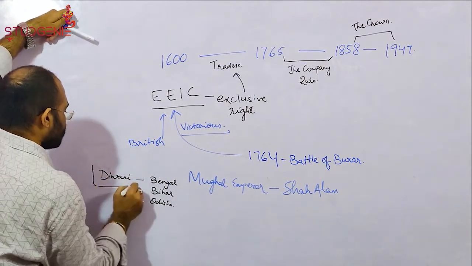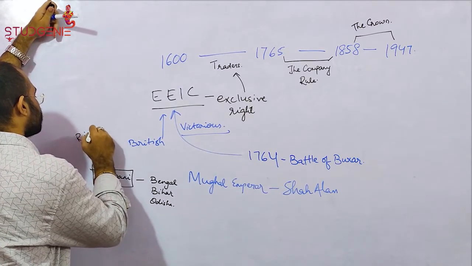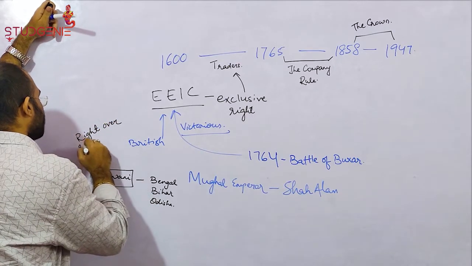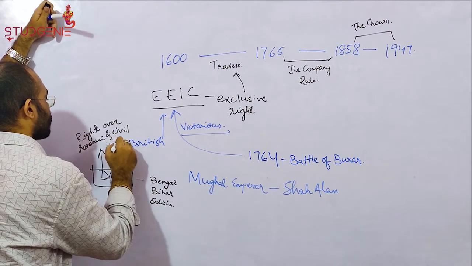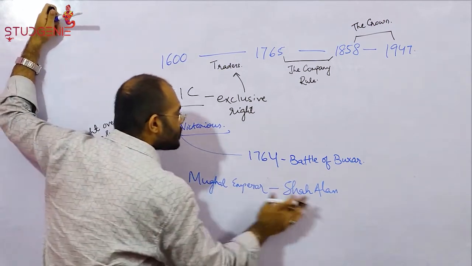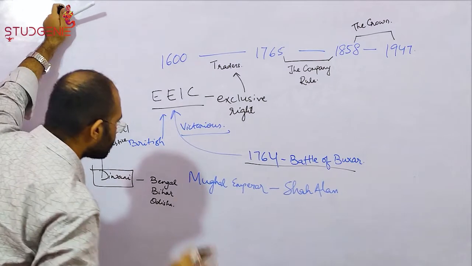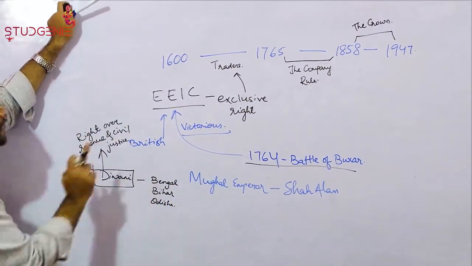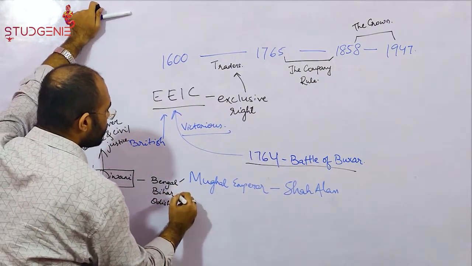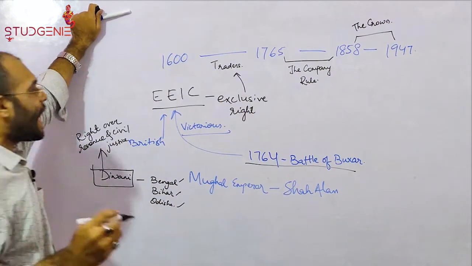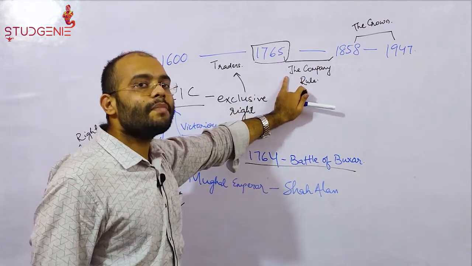What do you mean by Diwani? Diwani means right over revenue and civil justice. Mughal Emperor Shah Alam, being impressed by the British performance in the Battle of Buxar of 1764, granted the British the Diwani, that is the rights over revenue and civil justice over the states of Bengal, Bihar as well as Odisha. Hence, from 1765, the company rule in India began.